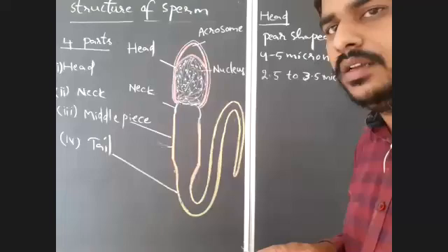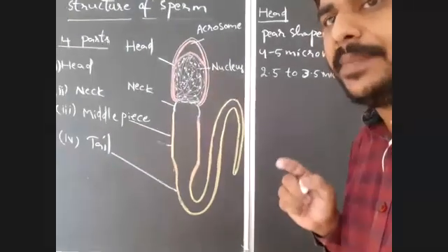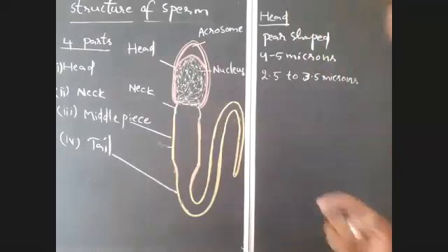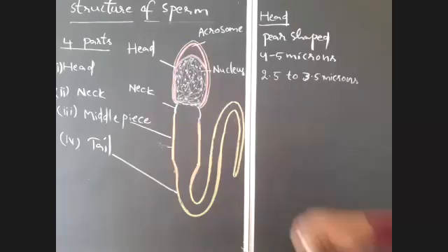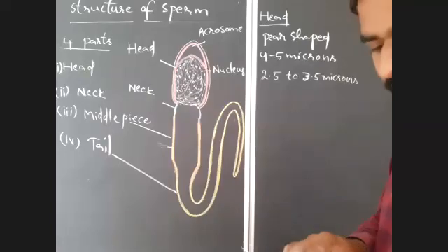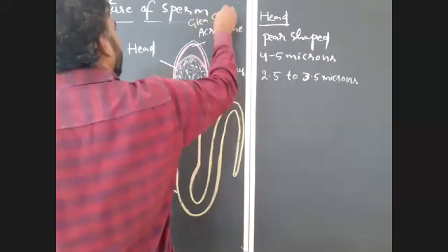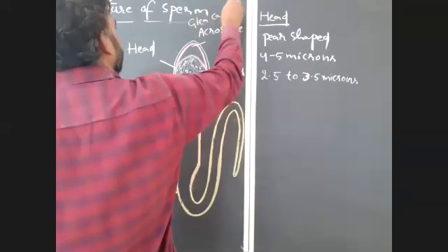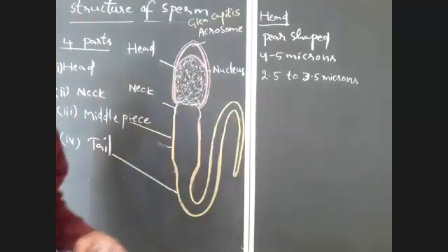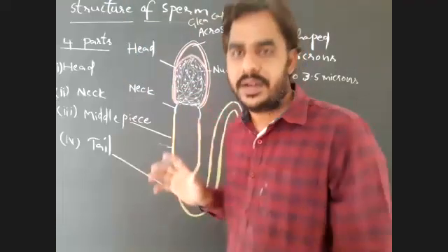The anterior most cap-like structure which is present in the head of the sperm is the acrosome, which is also known as galea capitis. What is the other name of acrosome? Galea capitis.